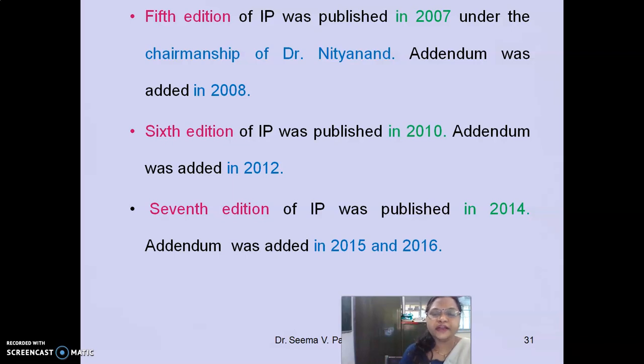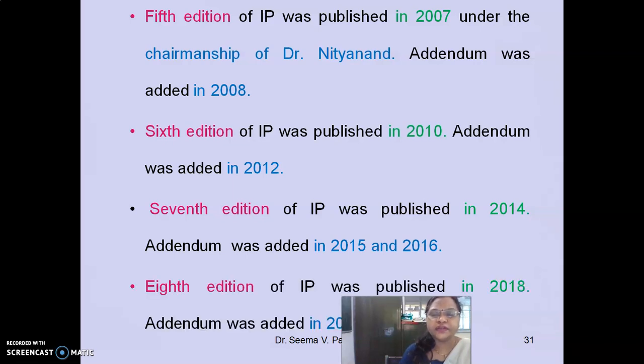Addendum was added in 2015 and 2016. The eighth edition of IP was published in 2018, and addendum was added in 2019. So this is the latest edition of IP which is published in 2018. Already I have given the images of this IP which is in red color.